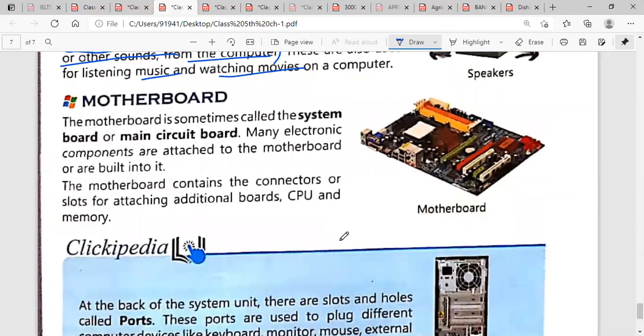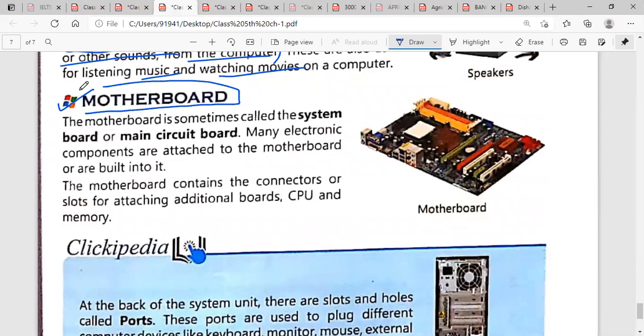Now, next is motherboard. First, underline this word and learn the spelling. This is your motherboard. This motherboard is the main thing you can see in your computer, and we also use a motherboard in phones and tablets. Motherboard is sometimes called the system board. Underline the first line. Another name of motherboard is system board, and you can say main circuit board.